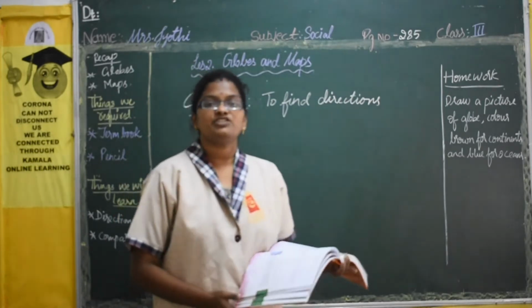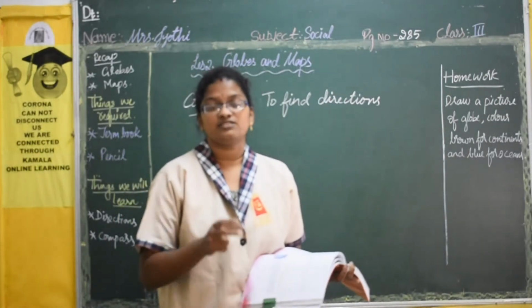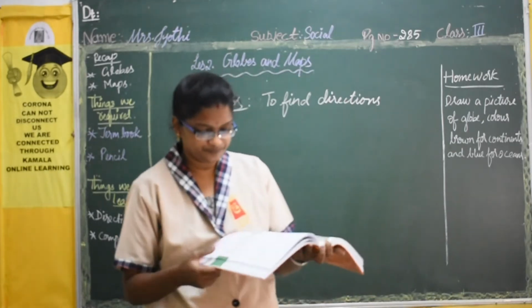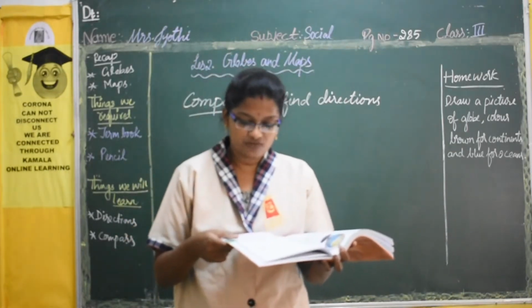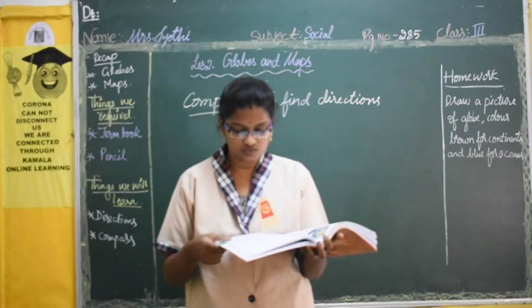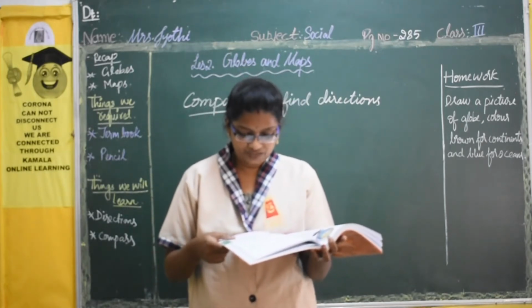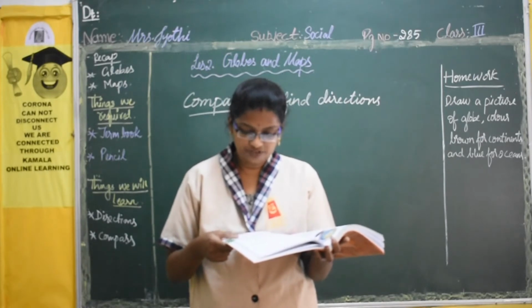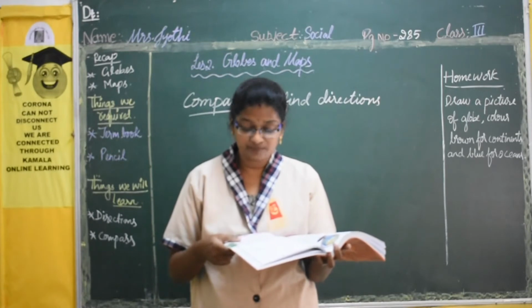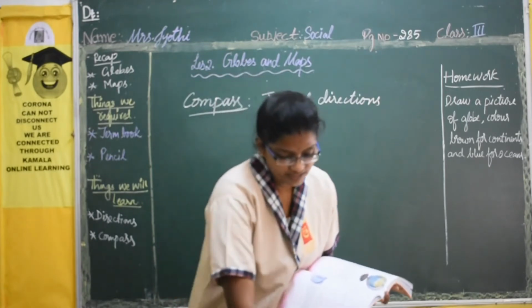So compass is an instrument to find out the direction. So how we will find the direction with the help of this compass? Let's see. It is like a watch and has a magnetic needle which always points towards the north. So once you know where north is, you can find the rest of the directions. It is an important tool for sailors.